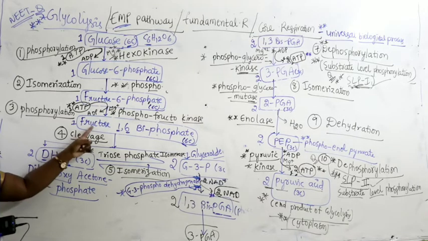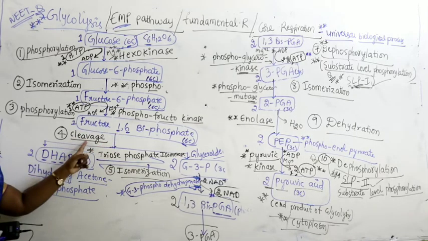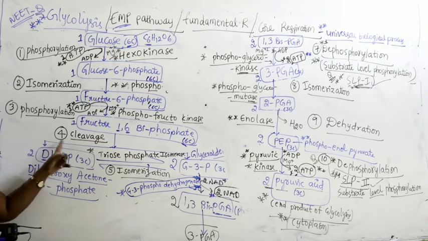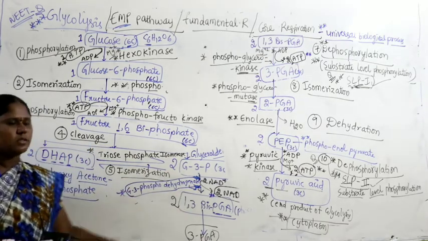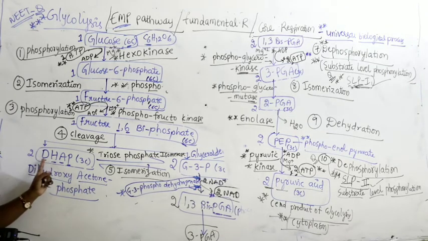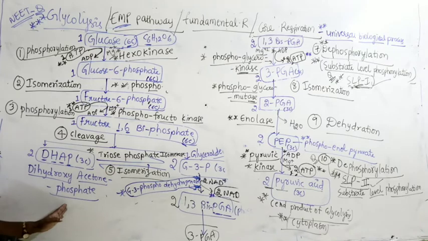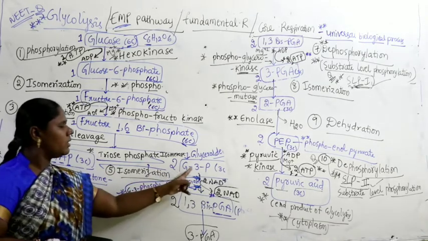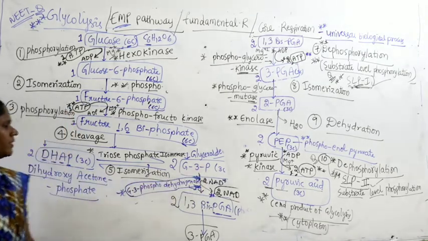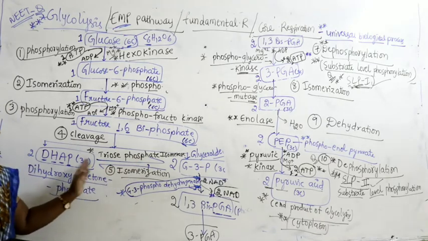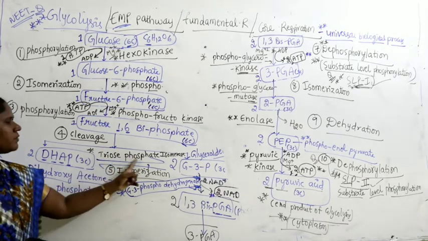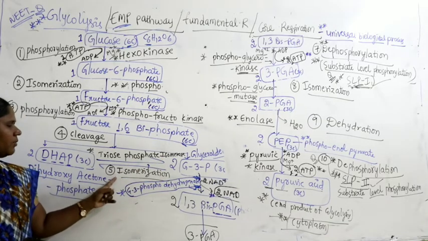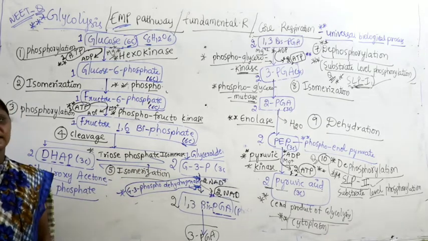Now, fructose 1,6-bisphosphate undergoes cleavage, breakdown, and divides into a 3 carbon compound on one side and a 3 carbon compound on the other side. So what is that? Dihydroxyacetone phosphate, DHAP, with 3 carbons. Another compound is glyceraldehyde 3-phosphate having 3 carbons. Now, this is a reversible reaction. They can interconvert with the help of the enzyme triose phosphate isomerase and the name of the reaction is isomerization.